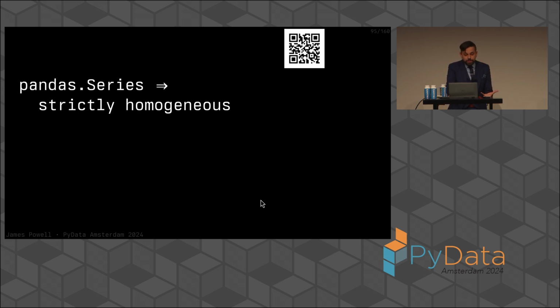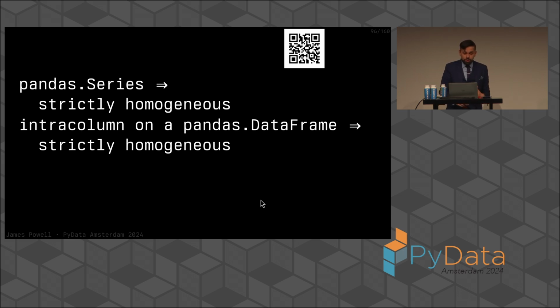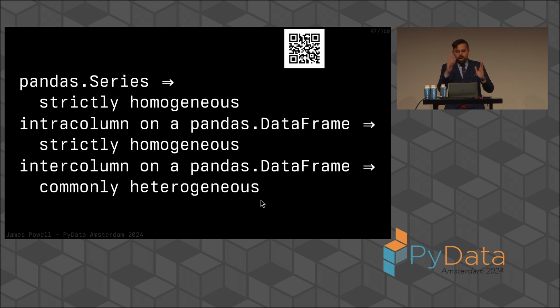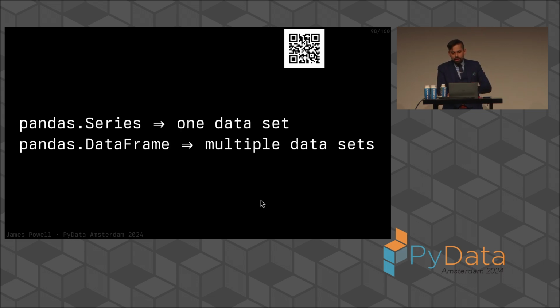In fact, if we think about the structures in pandas, we can say that a pandas series is a one-dimensional, strictly homogeneous structure. Intra-column on a data frame is also, each of them is one-dimensional, strictly homogeneous, and inter-column, from column to column, it's very commonly heterogeneous. It's not two-dimensional data. If some of the data is of one D type and some of the other data is another D type, there's no way for us to do operations across that data. We can only do operations down the columns in one way.